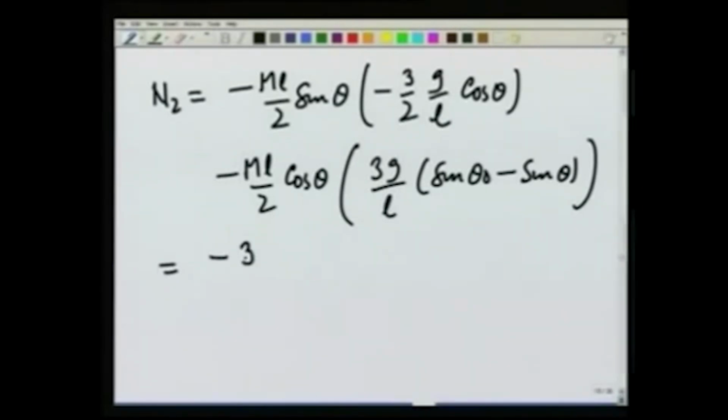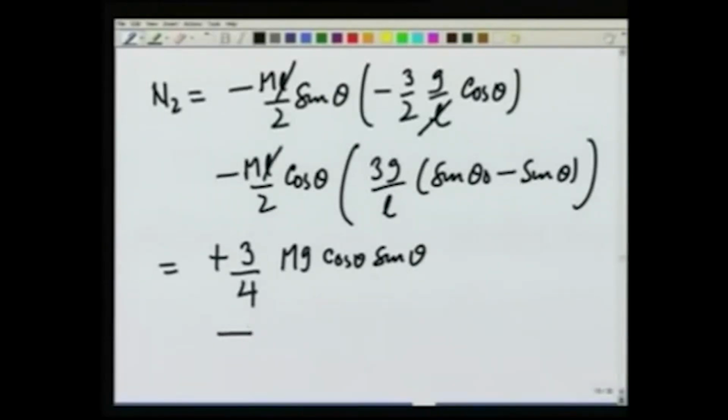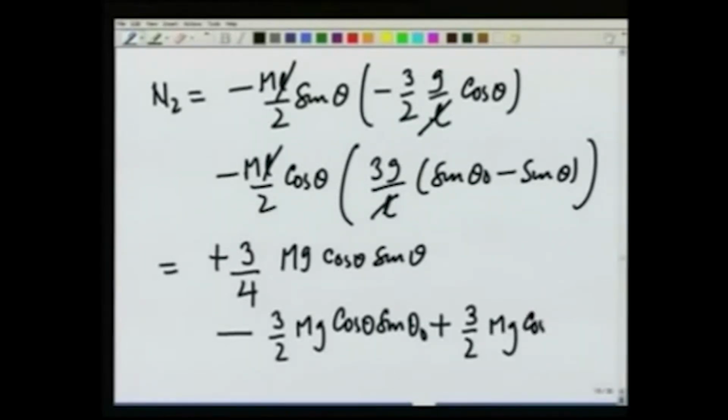So, this gives me, this L cancels, plus 3 over 4 mg cos theta sine theta, minus, this L also cancels, 3 over 2 mg cos theta sine theta 0, minus minus plus 3 over 2 mg cos theta sine theta.